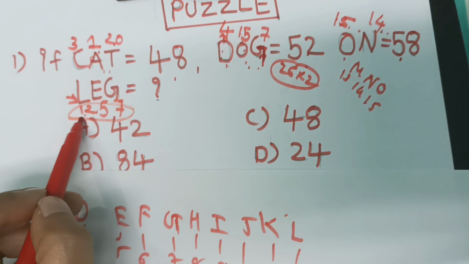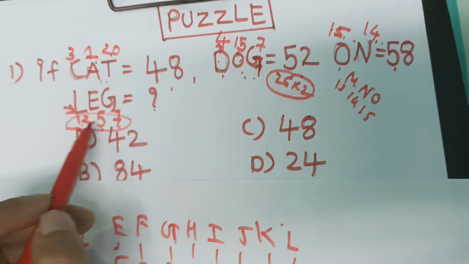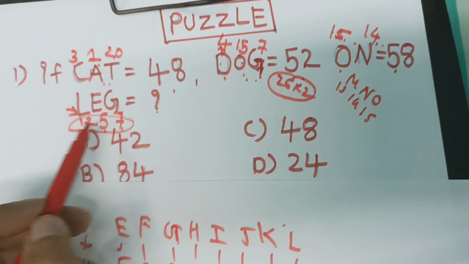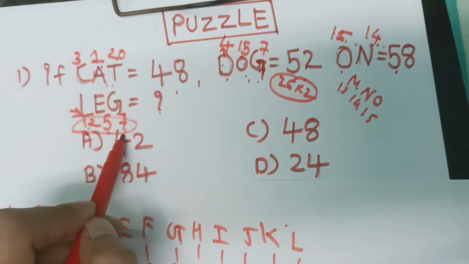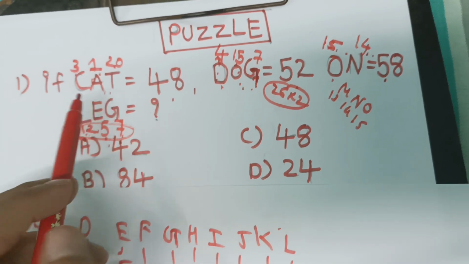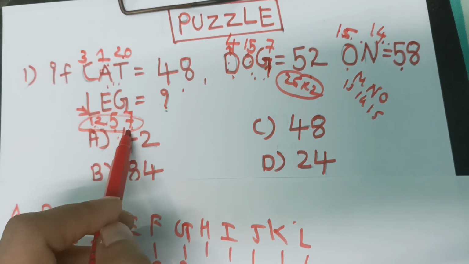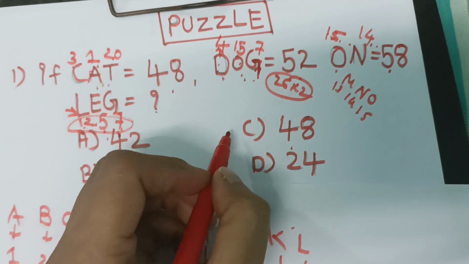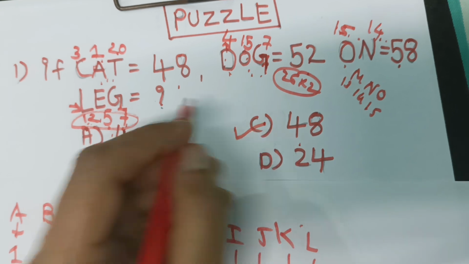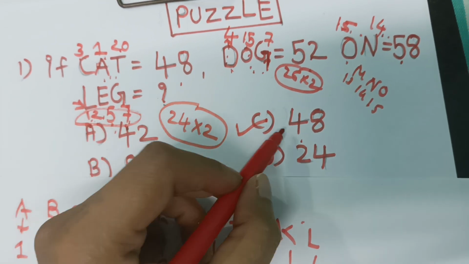Add these three numbers, 7 plus 5 plus 12, 12 plus 5 is 17, 17 plus 7, 24, and 24 into 2, because here they multiply by 2. So the answer is C, 48.